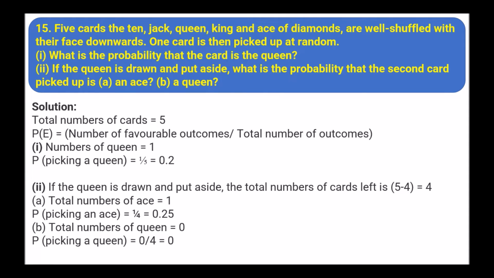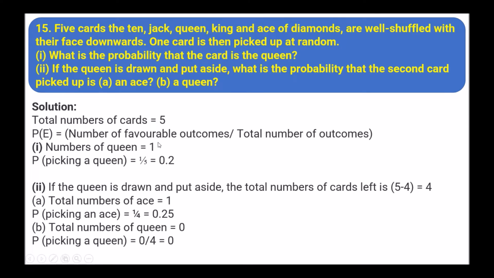Next, 5 cards, the 10, jack, queen, king and ace of diamonds are well shuffled with their face downwards. One card is then picked up at random. What is the probability that the card is the queen? If queen is drawn and put aside, what is the probability that the second card picked up is an ace or a queen? So total number of cards are 5.